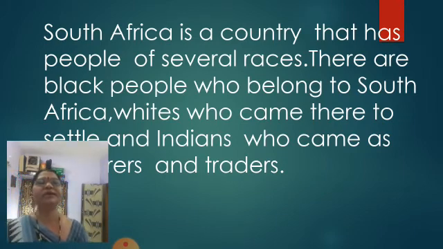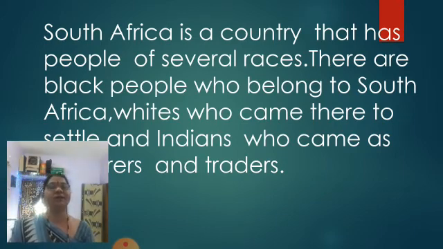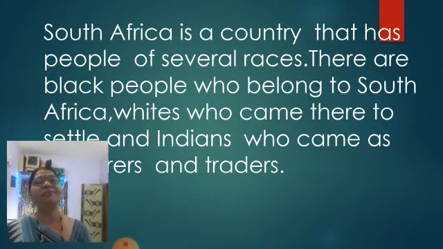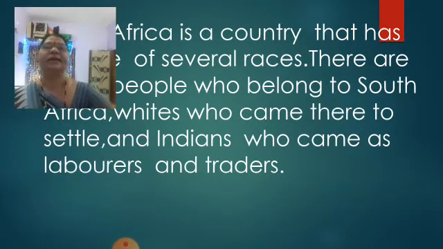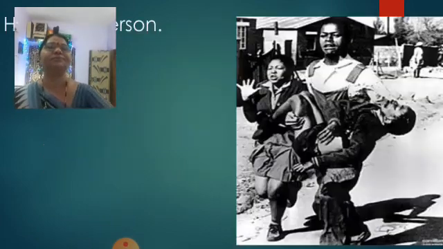South Africa is a country that has people of several races. Several races means there are big differences between the colors, the black color and the white color, understood? The black people already belong to South Africa, and the whites came from other places and settled there. And Indians are also there in South Africa. They are traders, and they are laborers also.